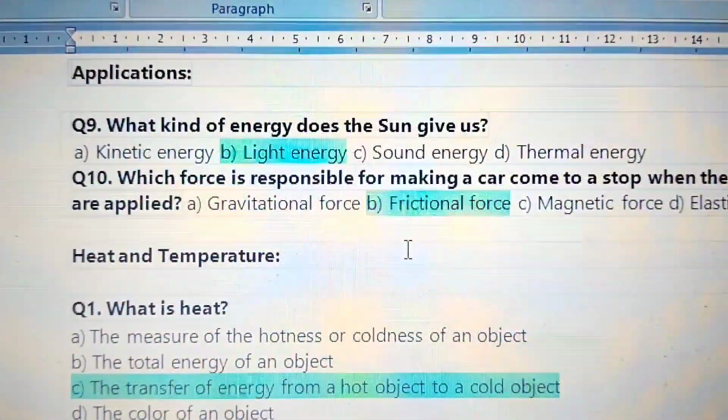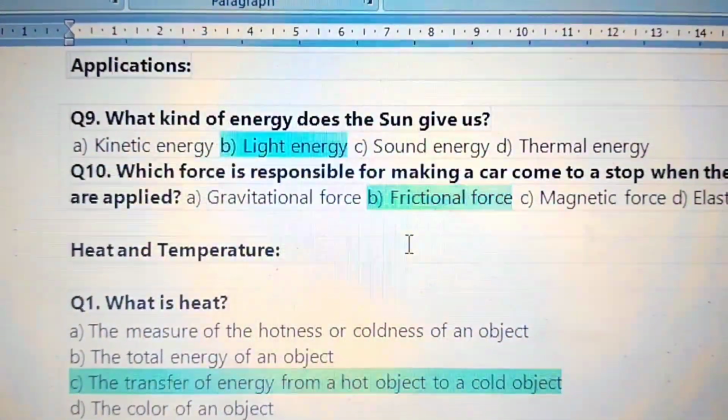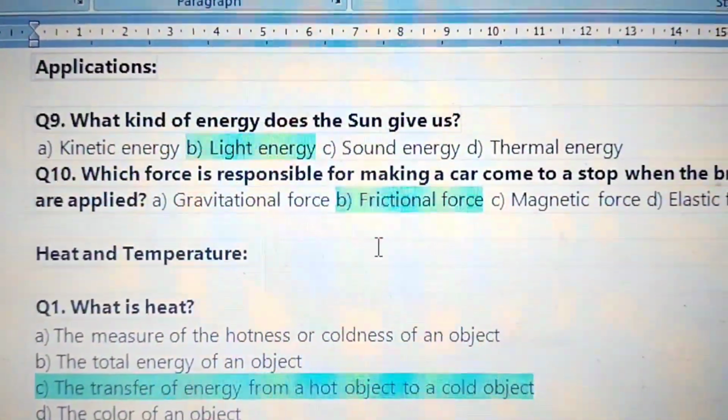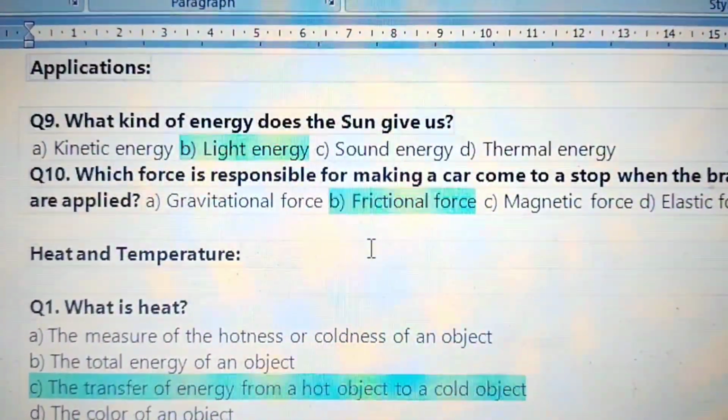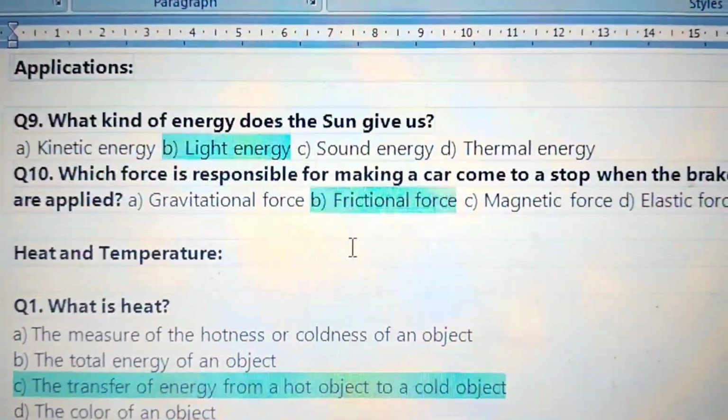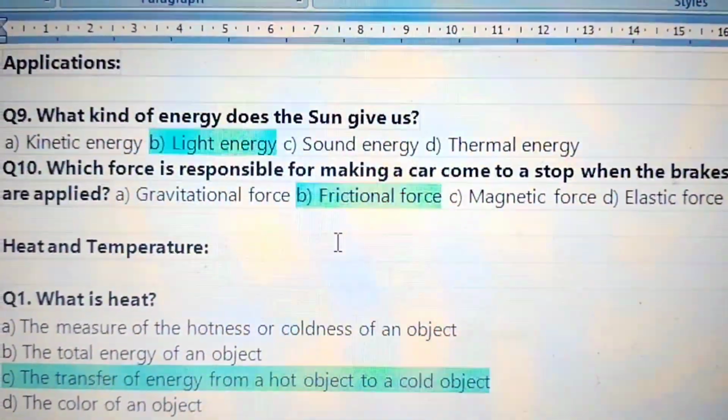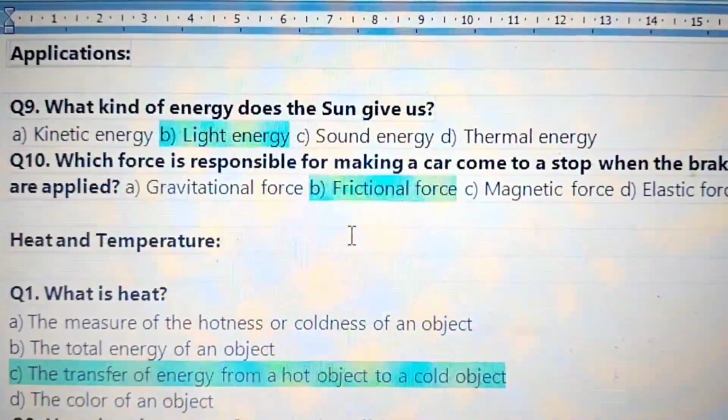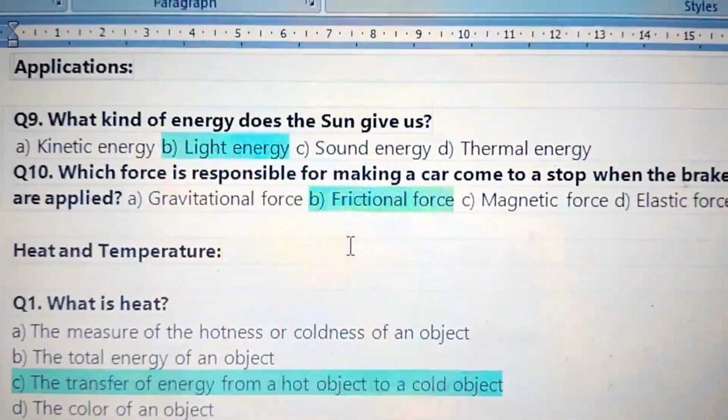Applications. What kind of energy does the sun give us? The light energy. Question 10, which force is responsible for making a car come to a stop when the brakes are applied? Frictional force.